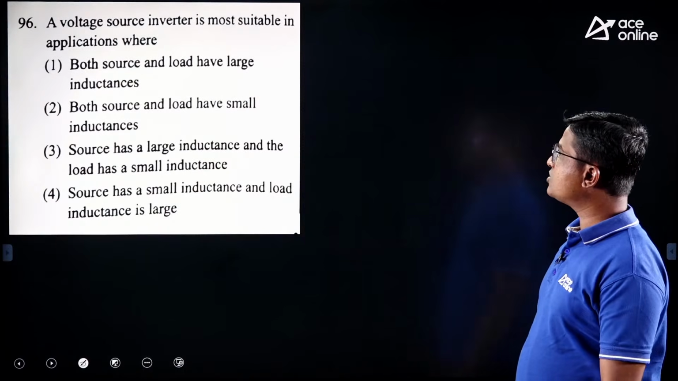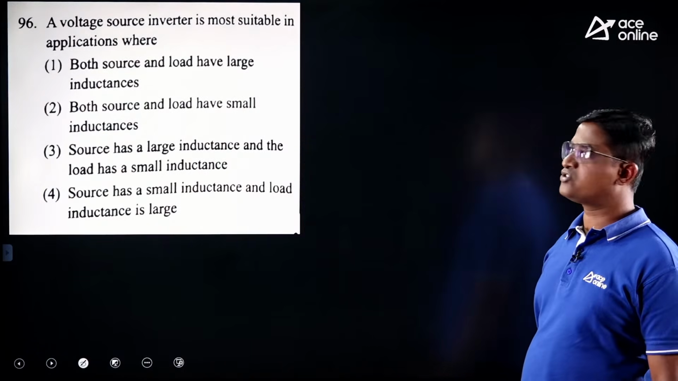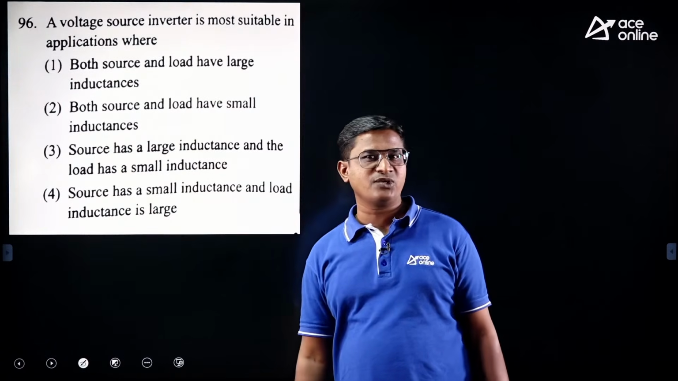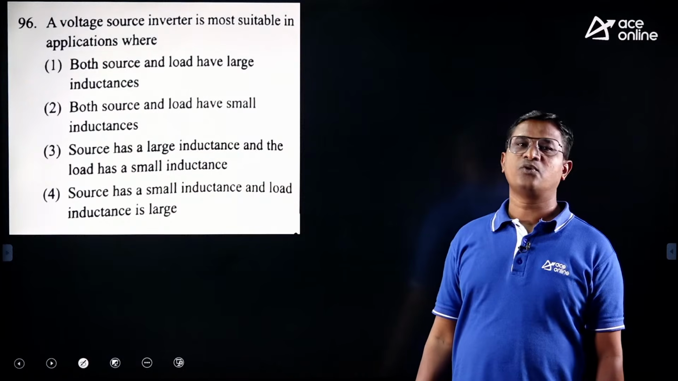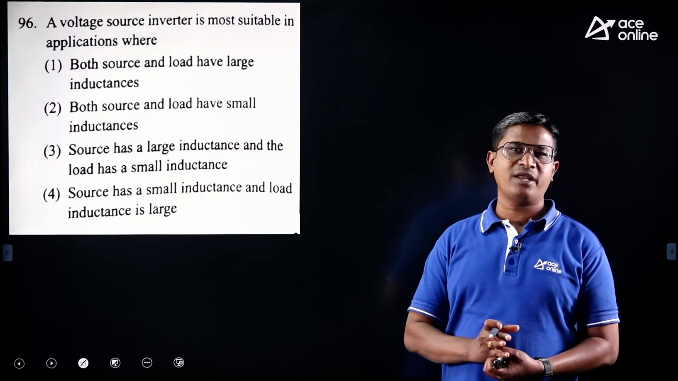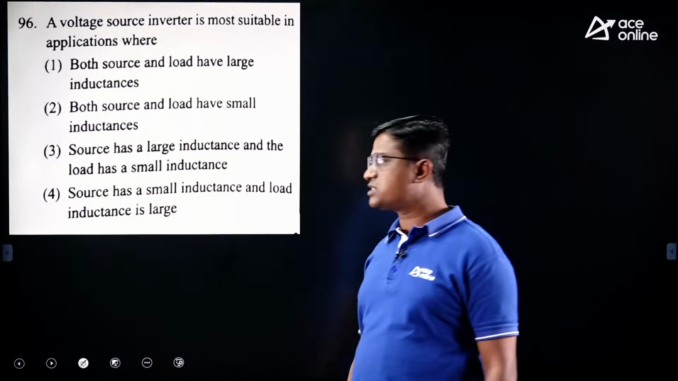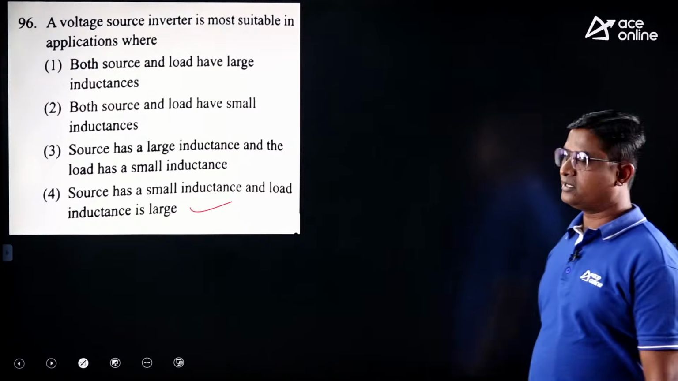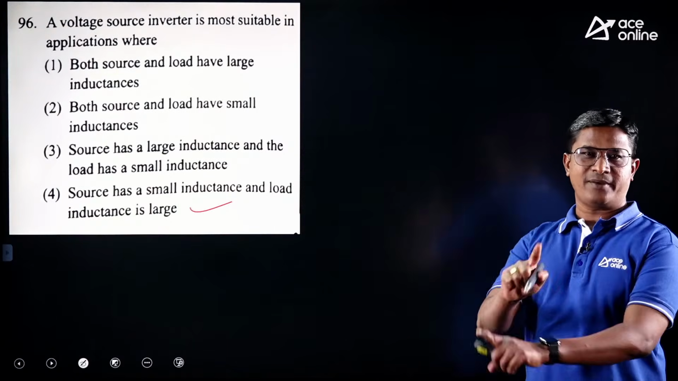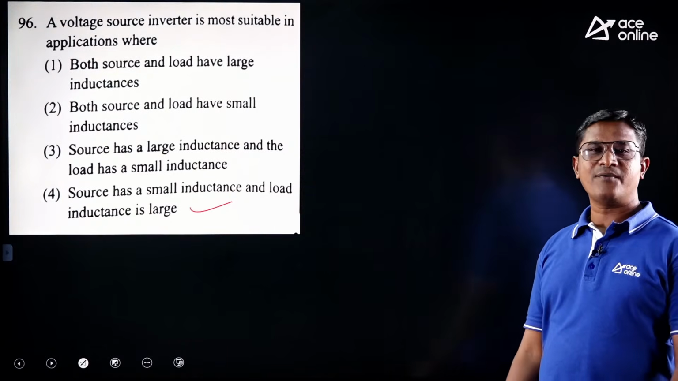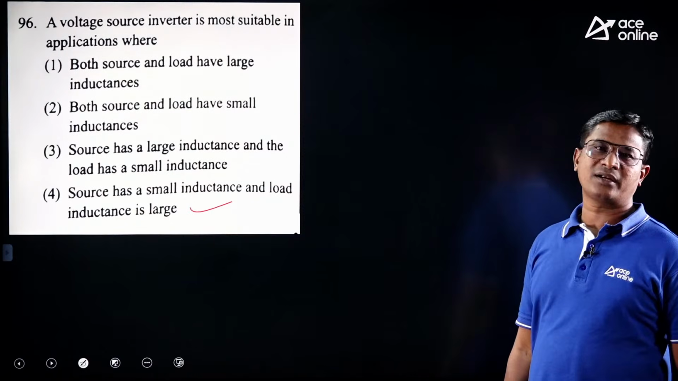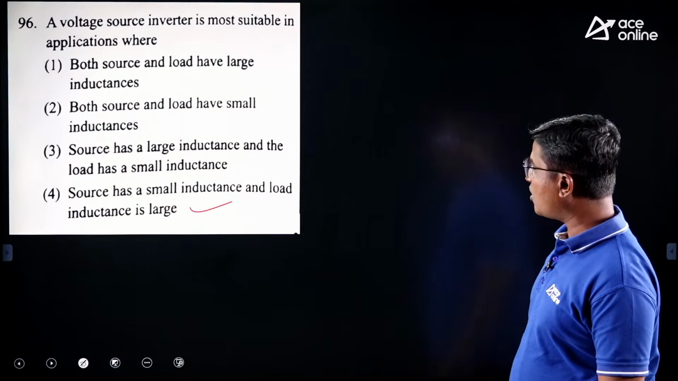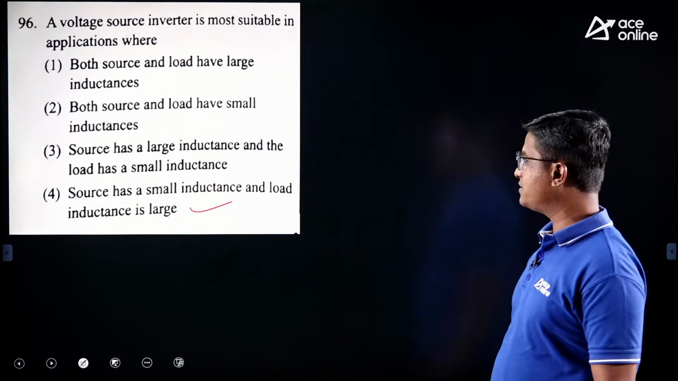Next, a voltage source inverter is most suitable in applications where, generally we know the VSI, that is voltage source inverters, are used with inductive load, right? So voltage source inverters are suitable when the load inductance is high but source inductance is low. Fourth option is the correct option. Alright. Whereas in a current source inverter it is the opposite. In a current source inverter, a high value of source inductance is required but load inductance is low. But in VSI, source inductance has a small value and load inductance is large.